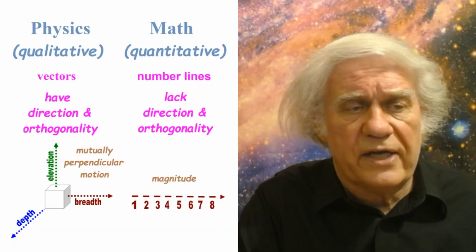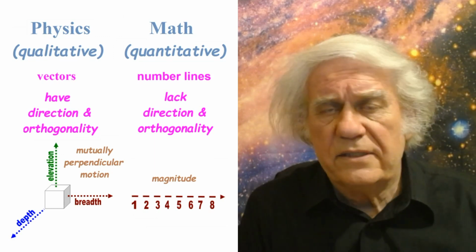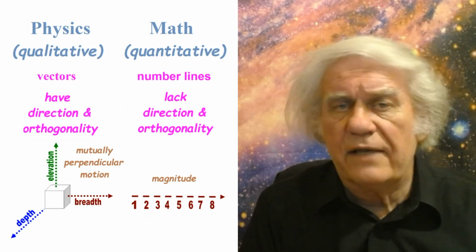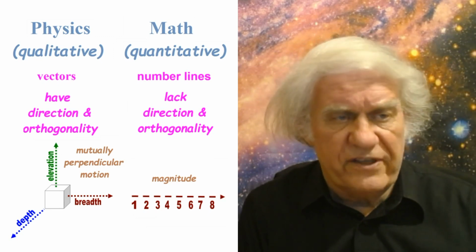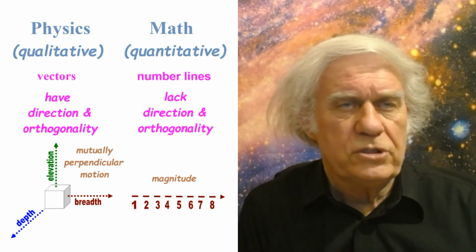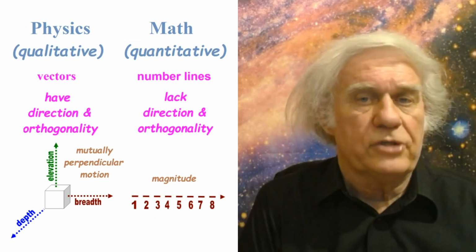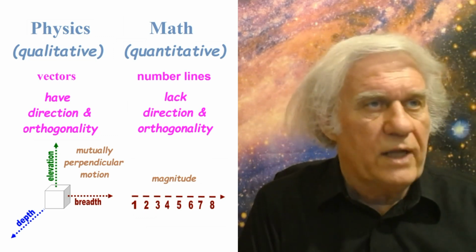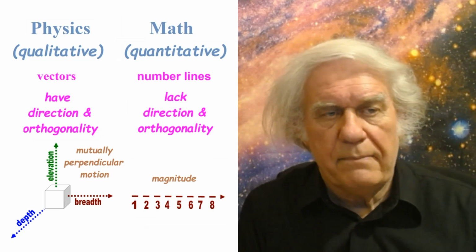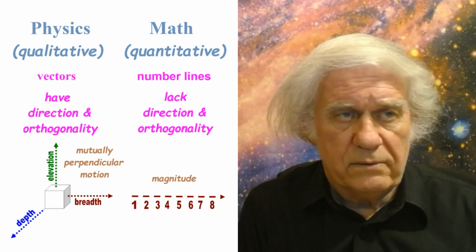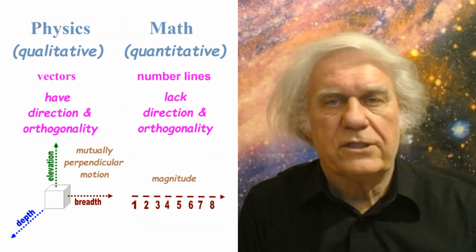of physics. And we have to make a distinction there just in case because in physics we use vectors, but it's qualitative only. Vector is depth, breadth, and elevation. Those are the three vectors of physics, okay, which is motion in three mutually perpendicular directions. That's what a vector is for the purposes of physics. It's qualitative only. And in math, they don't have vectors. They don't have dimensions, and they don't have coordinates. What they have in math is magnitude.